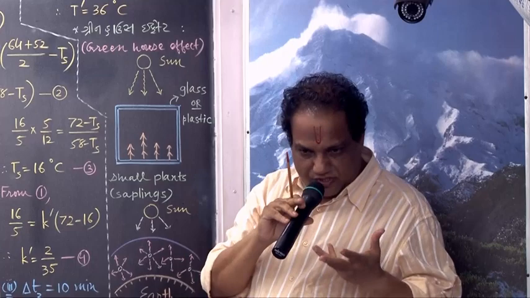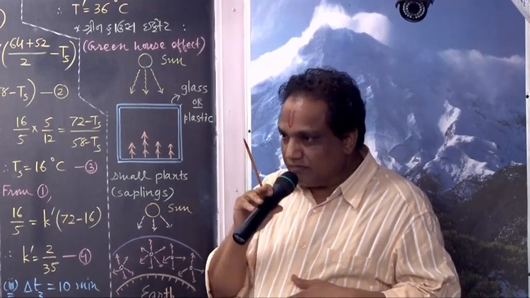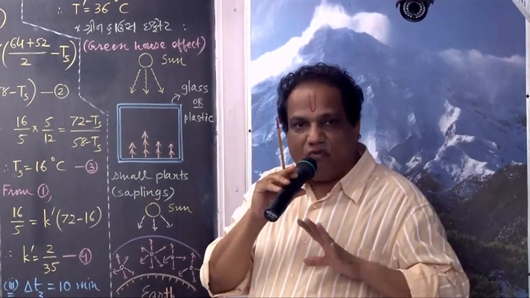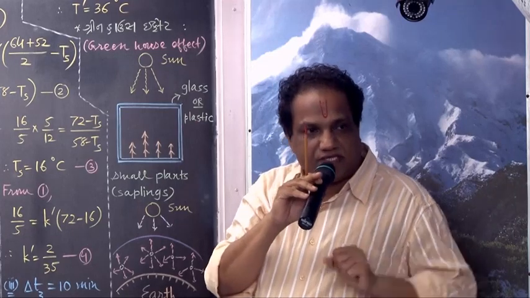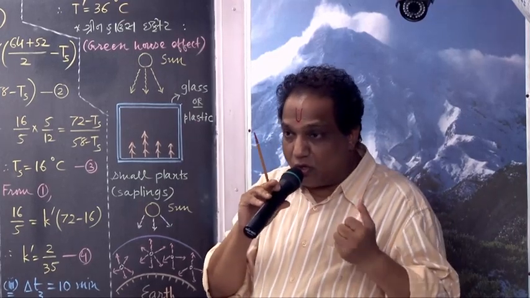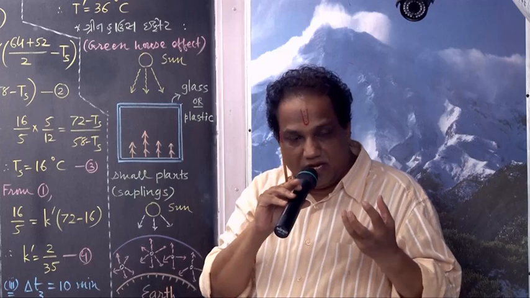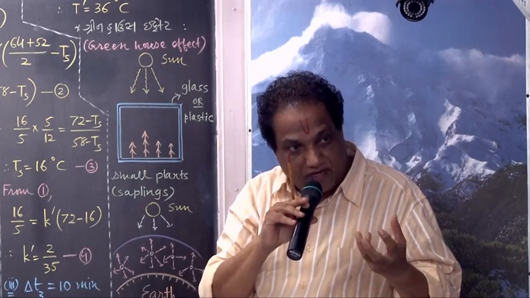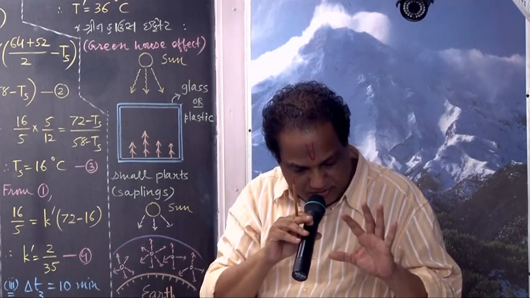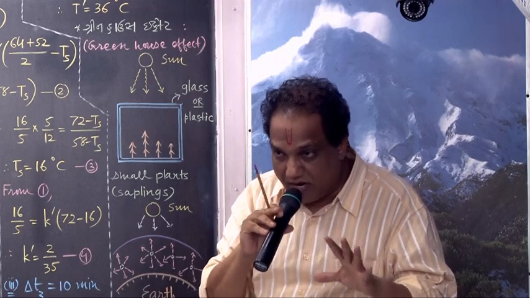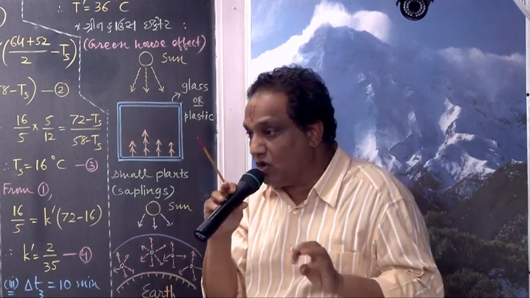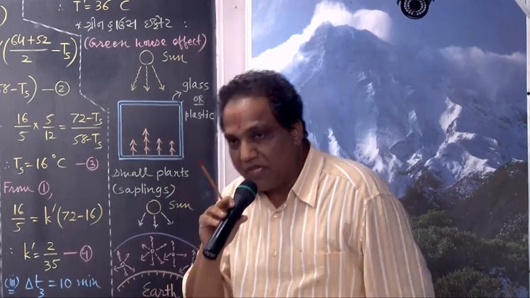It is the house which is prepared for the maintenance, for the very good growth of living plants, small plants which we call saplings, okay?